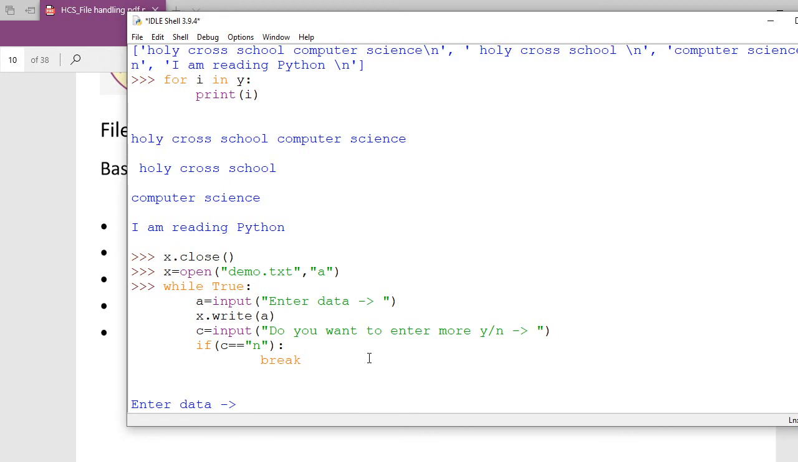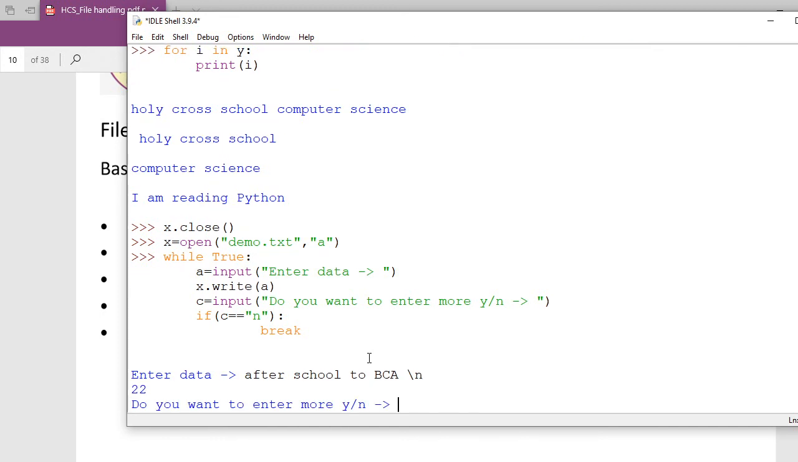After school to college. After school to, not college, right, BCA, bachelor degree in computer application, is it? Okay, then I am going to write here slash n. Okay, I am going to press the enter key there.